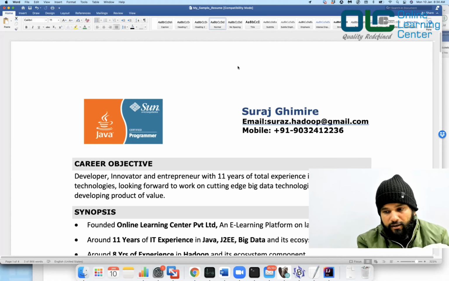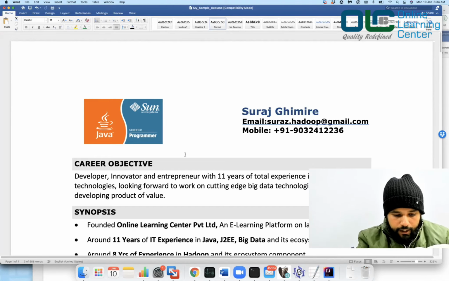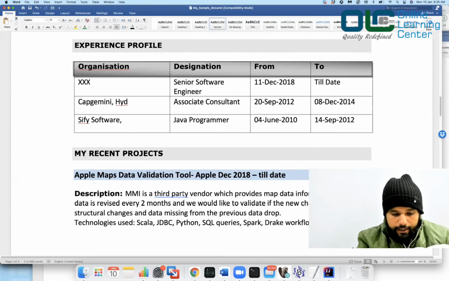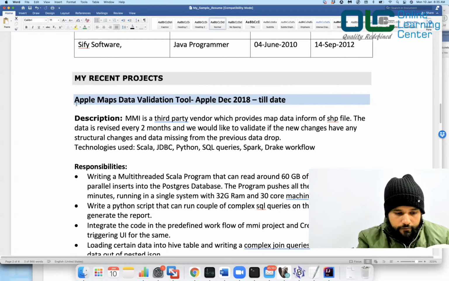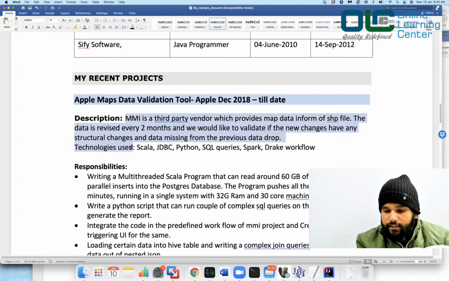Try to see if you can. What if the data would have been really big? Would you not convert that into a big data project? Of course, yes, right? So you can use that motivation and then convert that. Choose the technology that makes a lot of sense. Now, a little description about each project should be all good, right? Because at the end of the day, when you are writing any project, for example, if I say Apple Maps data validation tool, you can give little information on exactly what you are trying to do, and then you can put your roles and responsibilities.